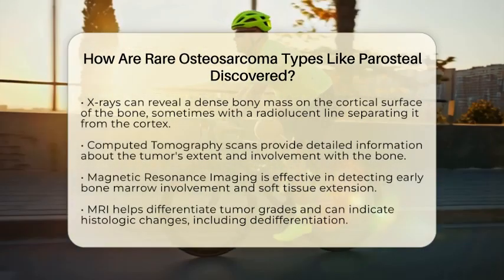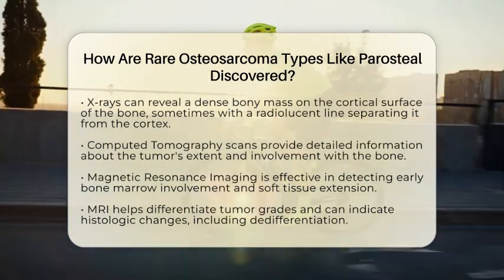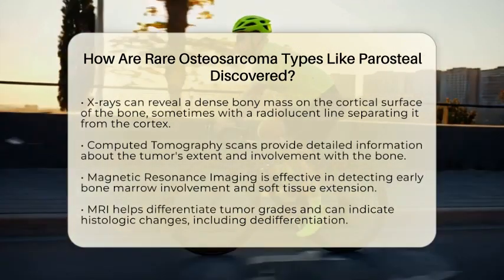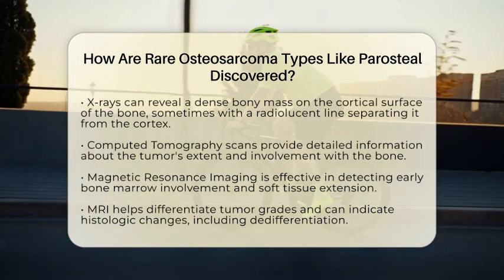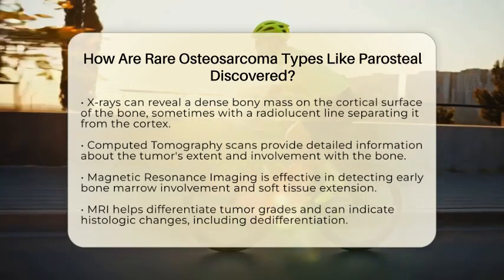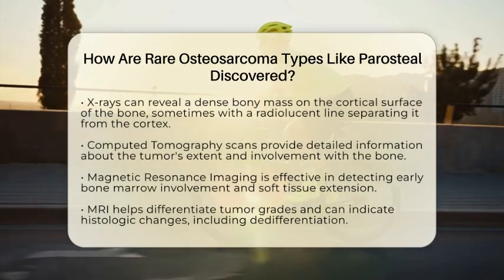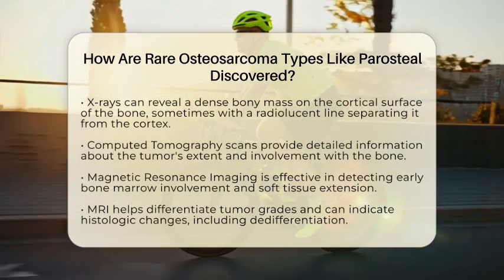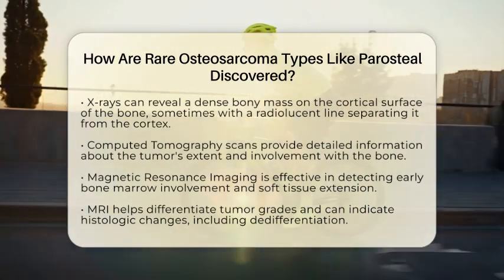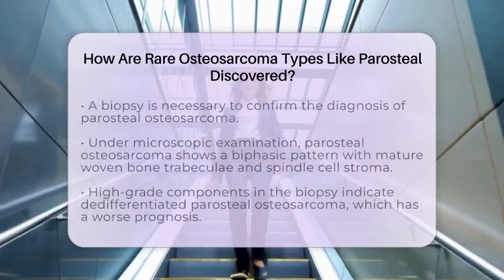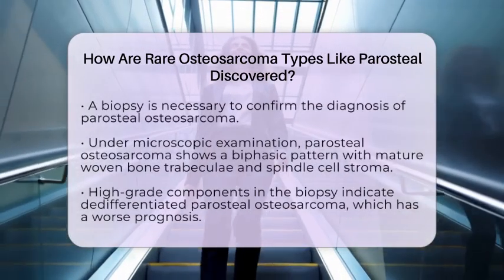MRI can also help differentiate between tumor grades. Changes in the MRI signal can indicate the histologic grade of the tumor and help identify if there is any dedifferentiation, which means the tumor has progressed to a higher grade area. Once imaging suggests the presence of parosteal osteosarcoma, a biopsy is necessary to confirm the diagnosis.